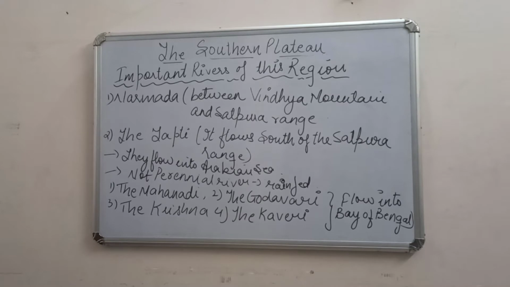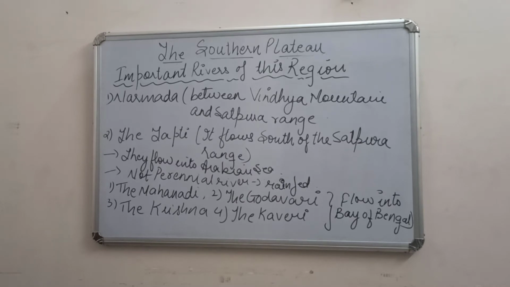In the Deccan Plateau we learned about the different rivers, the Satpura range, and the Western and Eastern Ghats. In this session, we are going to talk about the important rivers of this region, the main crops, the minerals of the Southern Plateau, and the important cities, their capitals, and their importance. So let's first start with the important rivers of this region.